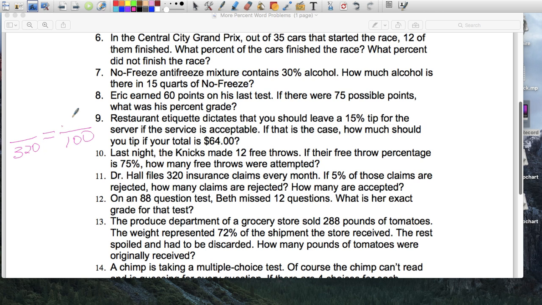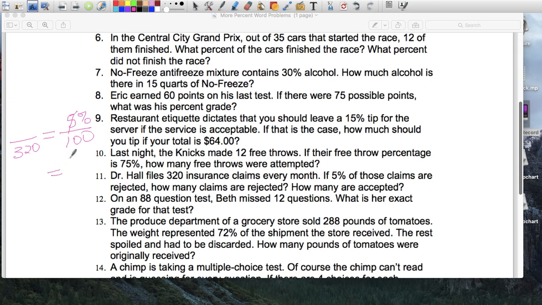17. The volleyball player served the ball over the net 14 out of 22 times. What percent did not make it over the net? Well, she served 22 times. 14 of them went over the net, which were good serves, which means how many were bad? If you subtract and find the difference, these ones were the bad serves. So, what percent did not make it over the net?